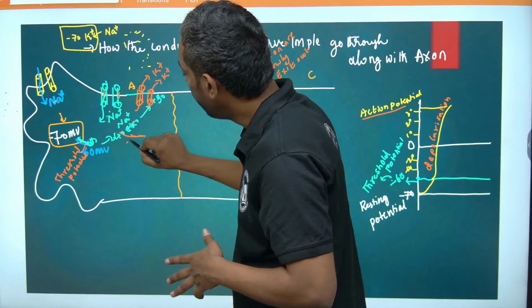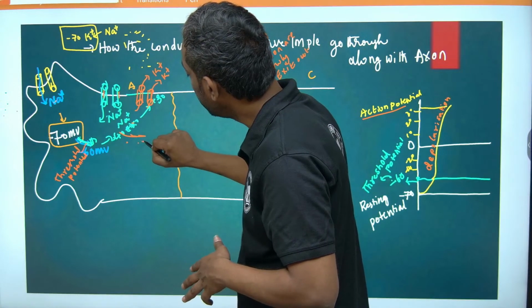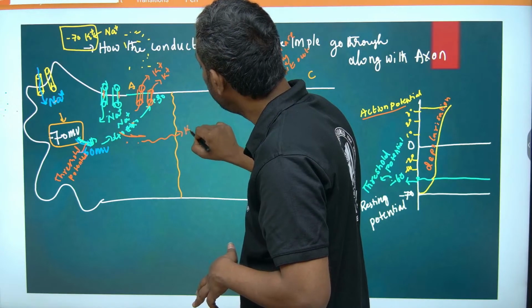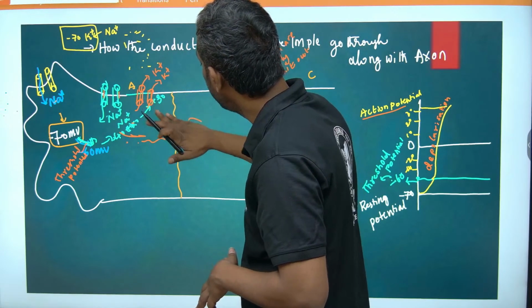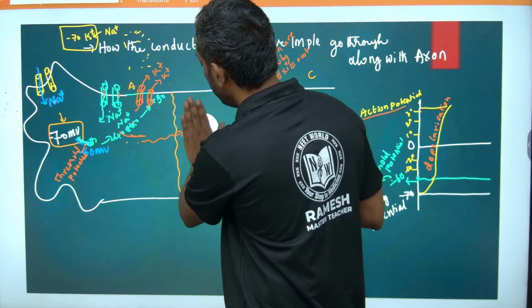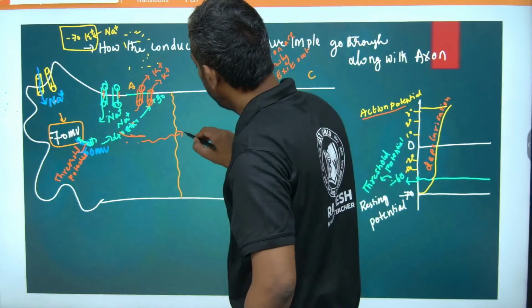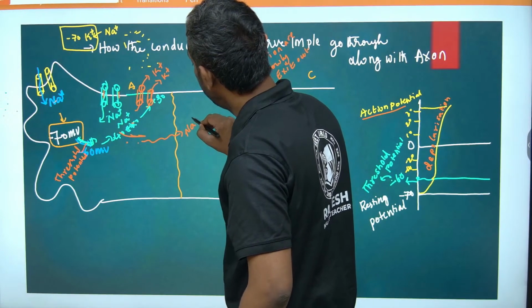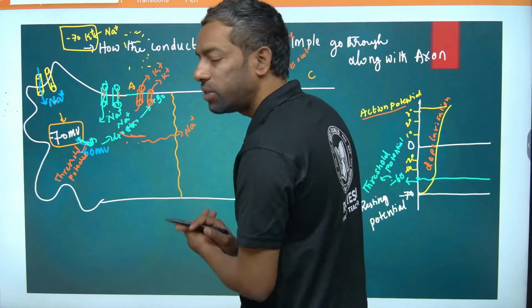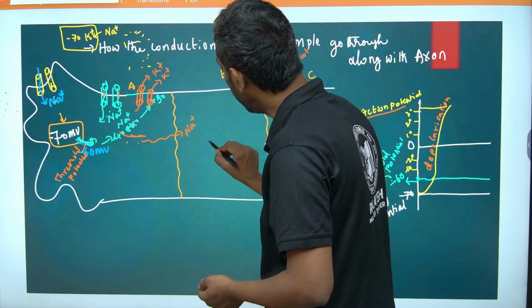And in this A segment, sodium ions try to move into the B segment. The B segment is also at resting potential, minus 70 mV.